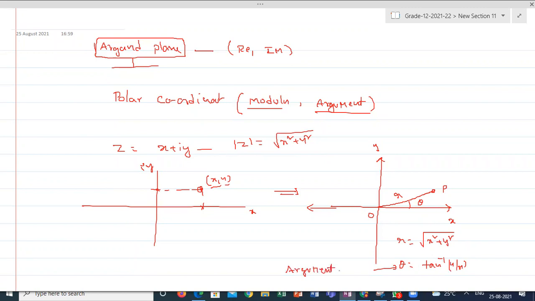There is much significance for this argument of the complex number. This theta is called the argument of the complex number. Is it clear, guys, what I'm saying? Yes, sir.